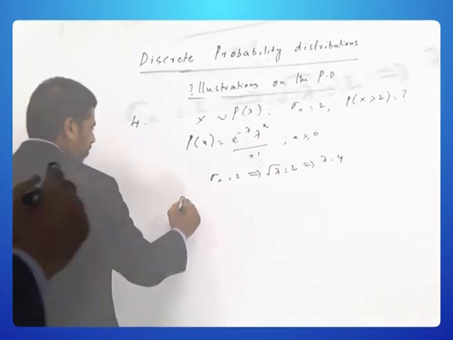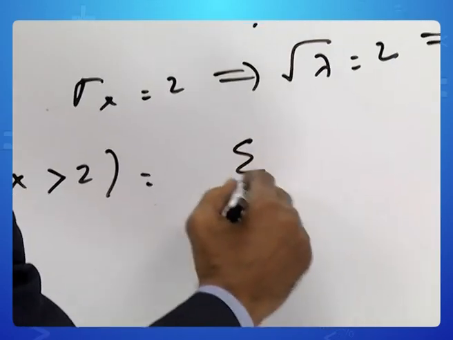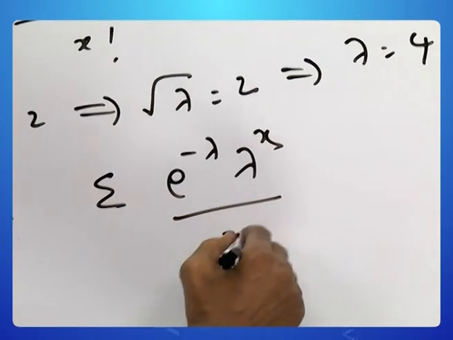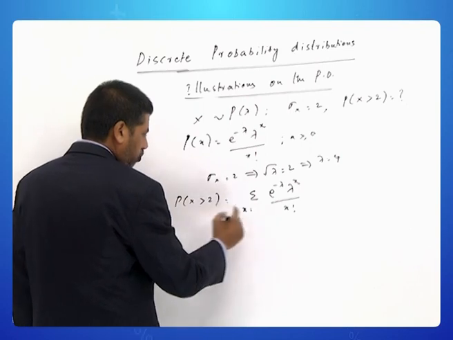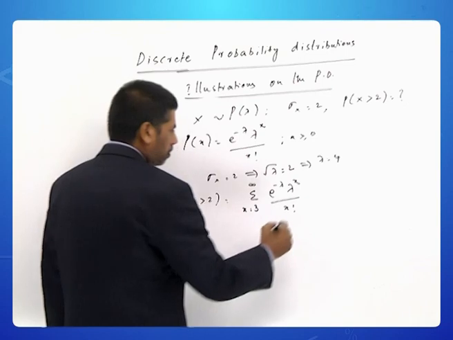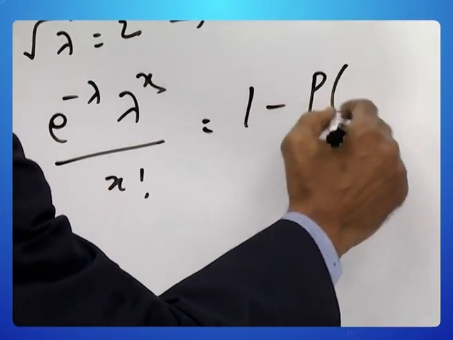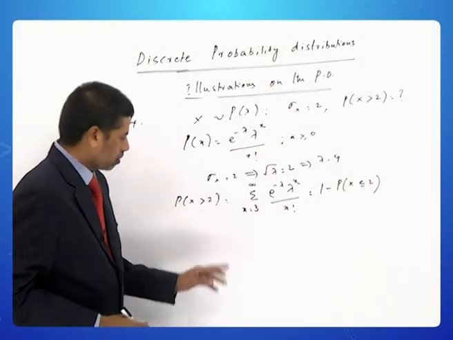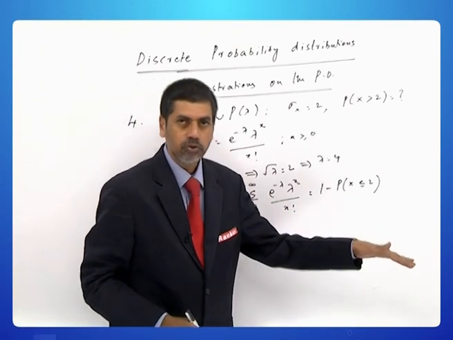So probability of x greater than 2 means the summation of e power minus lambda, lambda power x by x factorial. X greater than 2 means the count starts from 3, so 3 to infinity. But this is a very long calculation, so we go for the reverse calculation. Probability of x greater than 2 is the same as 1 minus probability x less than or equal to 2.